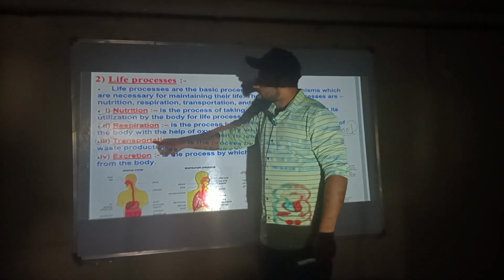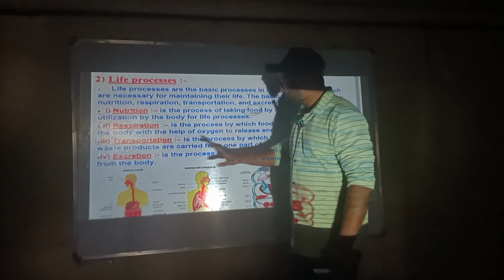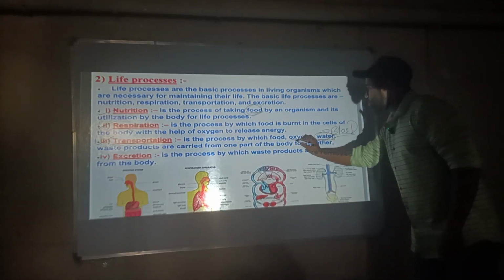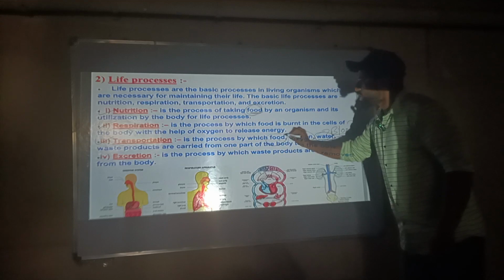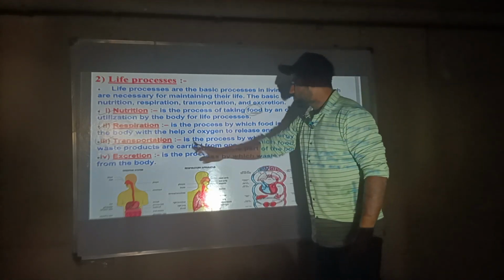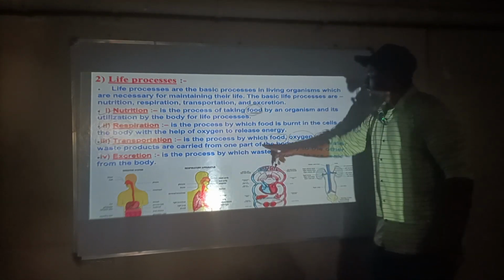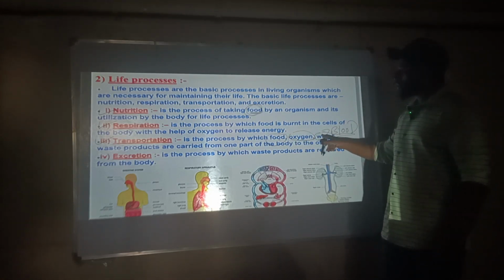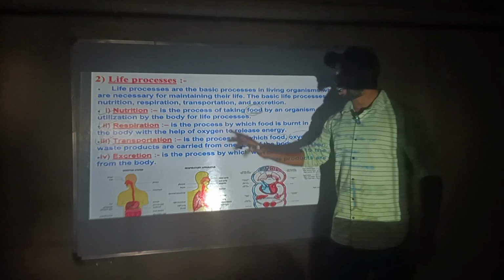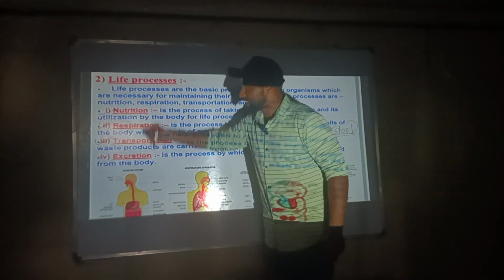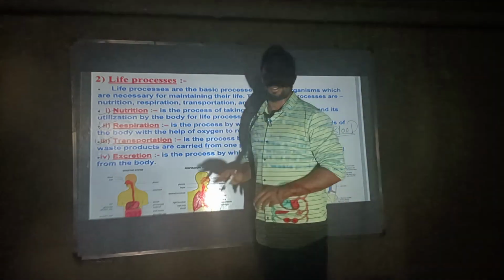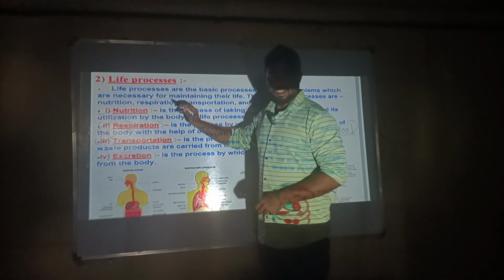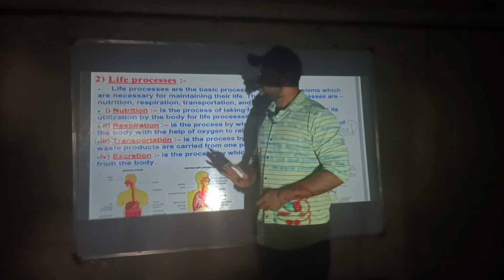And the third one is transportation. Transportation means the transport of water molecules, oxygen molecules, food molecules or waste products from one part of the body to another. Transport of these three kinds of molecules from one part to another is called transportation. These three mechanisms occur in our body: nutrition, respiration, and transportation.